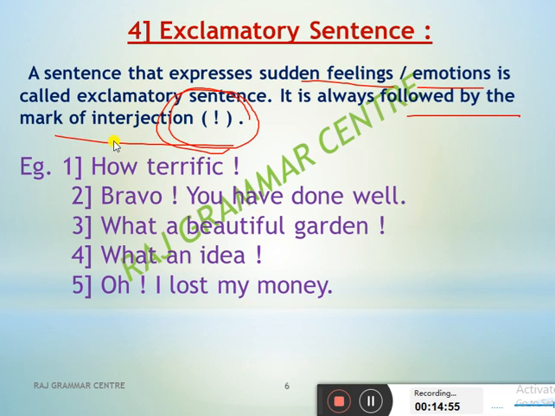Now see the sentence. "How terrific!" Yes, which feeling is there? That is fear. There is the emotion of fear. "How terrific!" "Wow! You have done well." Here the word "wow" indicates that type of emotion. "What a beautiful garden!" Here the sentence is really creating that feeling, a happy feeling.